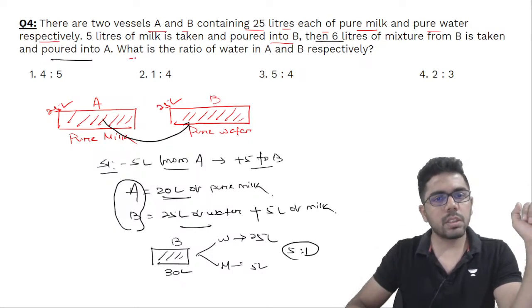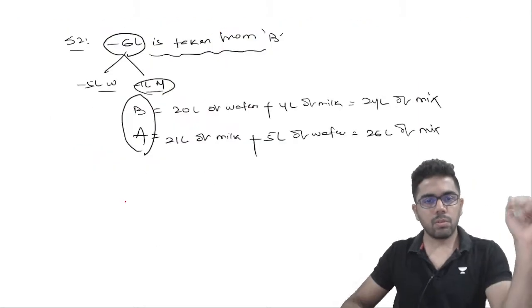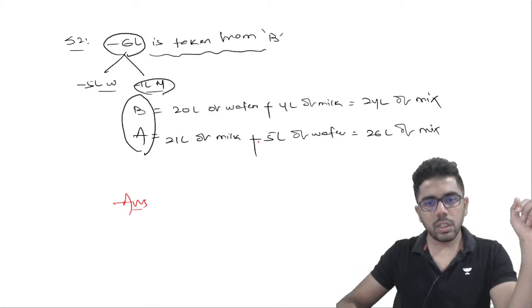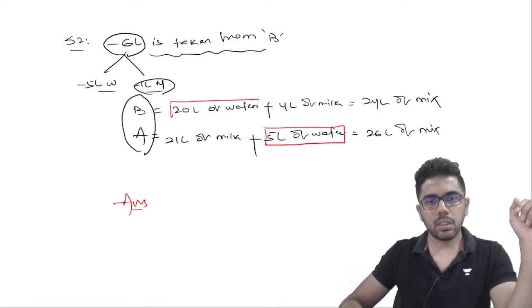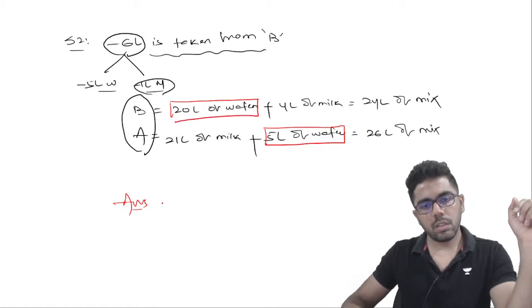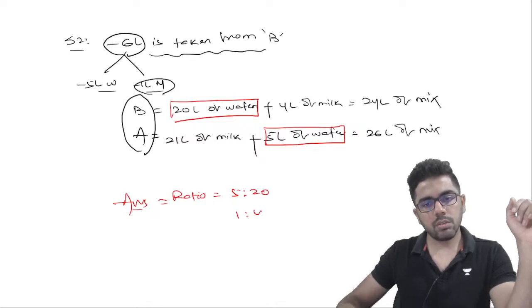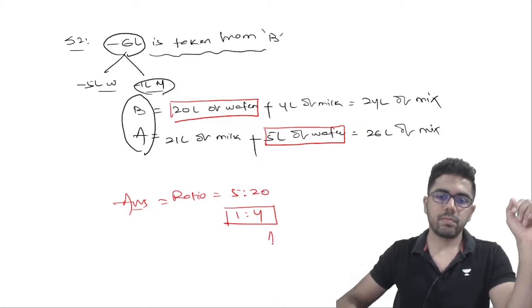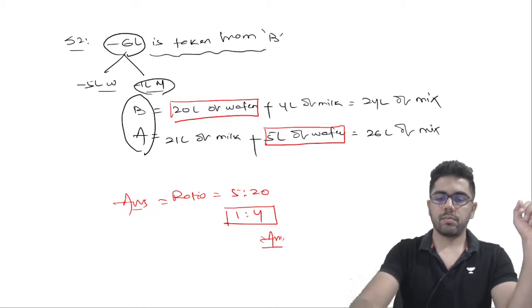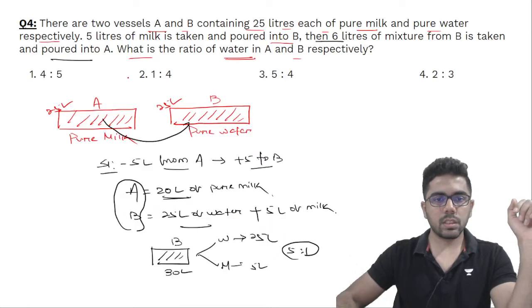So at the end, the question is asking what is the ratio of water in A and B respectively. So what will be my answer? Water in A and B respectively. So the ratio is equal to 5:20 or 1:4. That is the answer.